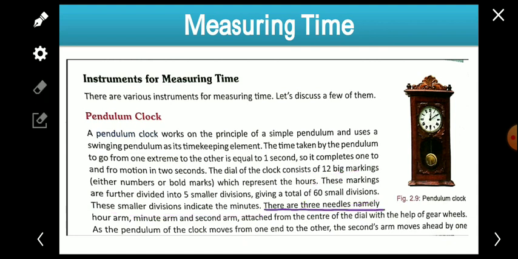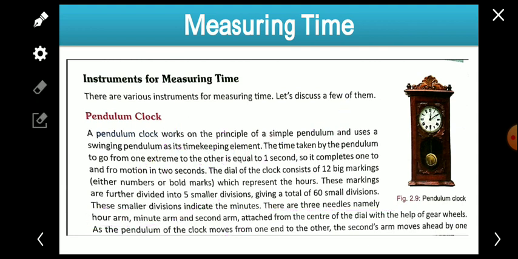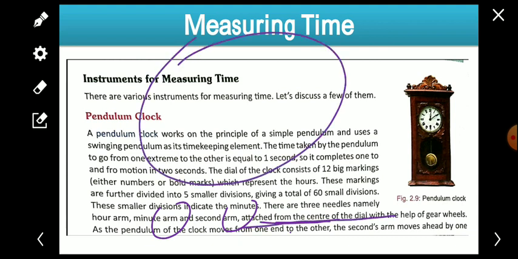There are 3 needles, namely the hour arm, minute arm, and second arm. In place of arm, sometimes hand is used. Hour hand, minute hand, second hand, like this. Or we can use arm also: hour arm, minute arm, and second arm, which are attached to the center of the dial. Suppose this is the dial, and markings are there at 12, 6, 3, 9, like this. And in the center, those needles are set.